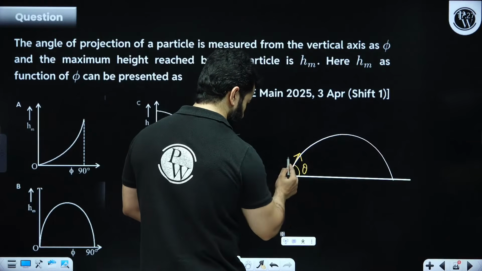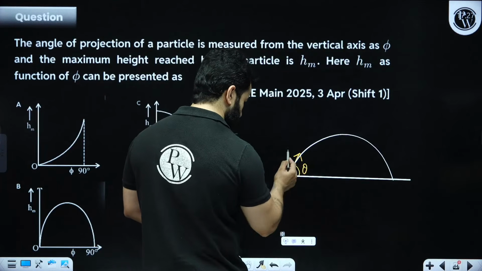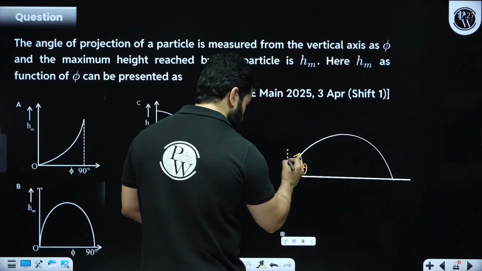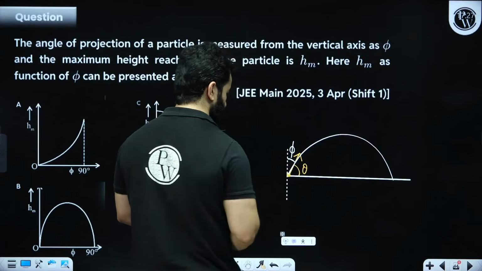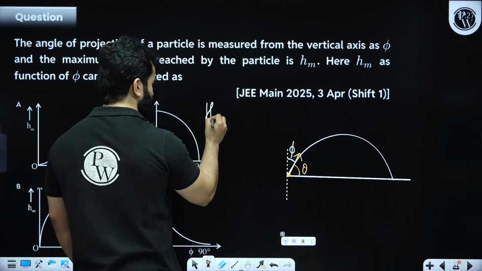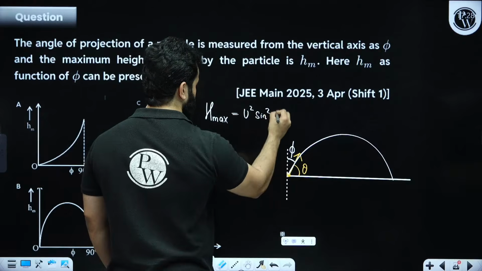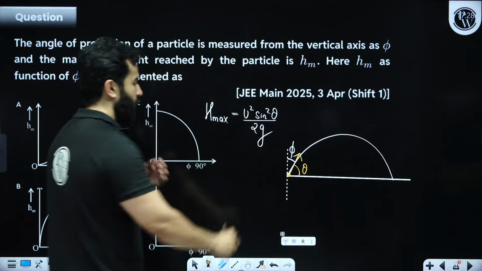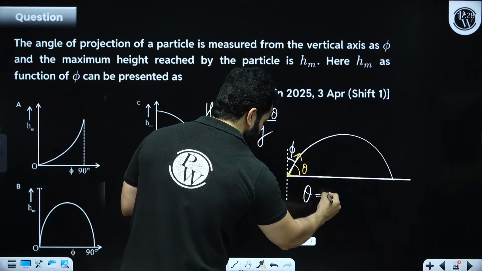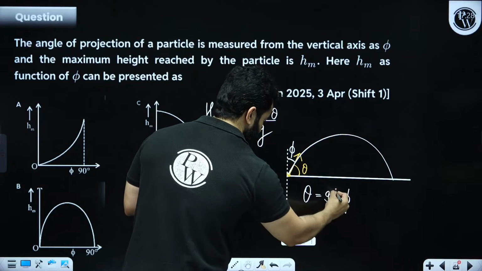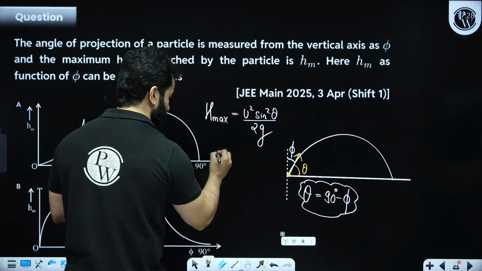Now what this question is trying to say is that we need to write down an equation such that we mark the angle from the vertical, and let's say this angle is phi. Now we know that maximum height is equal to u square sine square theta divided by 2g. Now instead of theta, can I write 90 minus phi? 90 minus phi. So if I want to write in terms of phi, I'll write something like this.